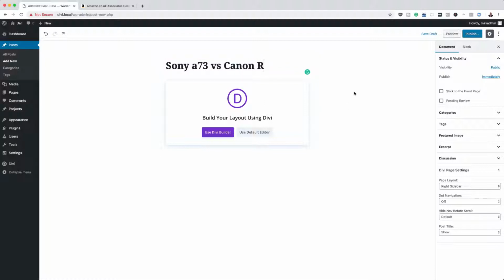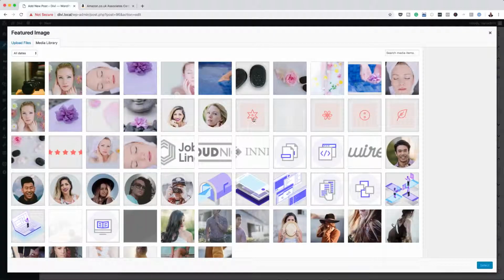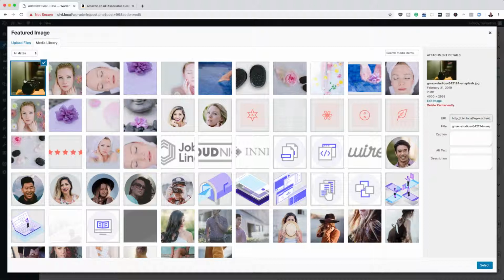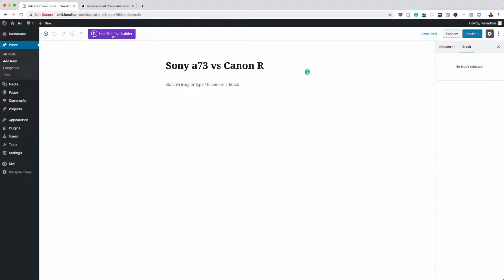The next thing I want to do now is to start typing and adding all my information. But before I do that, I'm just going to come over here to my featured image, and then add my image. Here is where you want to add your image of the actual camera. I'm going to select my image, and hit select. That's now my featured image. And then over here, I'm just going to use my default editor because I have a page builder installed here, but of course you don't need to have that. Right now I'm just using it as a normal WordPress website.